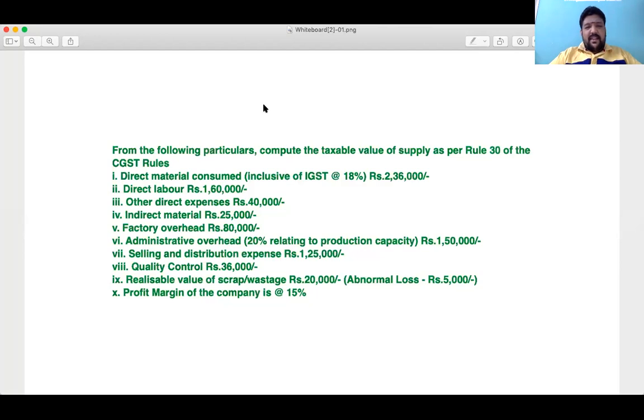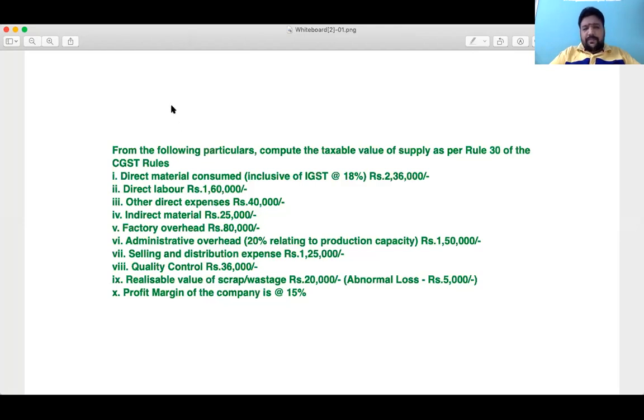Make yourself comfortable. See, the first problem will be like this only. I'll honestly share with you. I left my exam problem itself. I know everything. Instead of quality control, there was an entry called R&D, research and development expenses. I don't know what the treatment for research and development expenses is. I left this easy question and attempted a little more tough question. It doesn't mean I don't know that question. It was an either-or choice given to me in that problem, so I needed to take up another question. Questions like this are easy, but we need to know what treatment needs to be given for this.